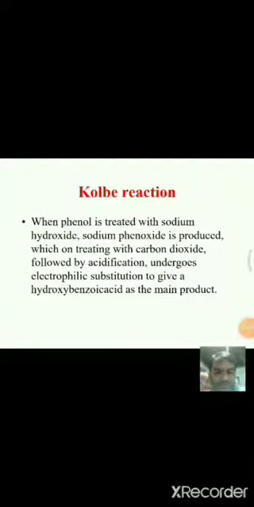See here, when phenol is treated with sodium hydroxide, we know that sodium phenoxide is produced. That means in the presence of base, when phenol is treated with carbon dioxide followed by acidification, it undergoes electrophilic substitution to give hydroxybenzoic acid as the main product. That means, same as Reimer-Tiemann, in the presence of base, if phenol is treated with carbon dioxide, it gives hydroxybenzoic acid as the product.